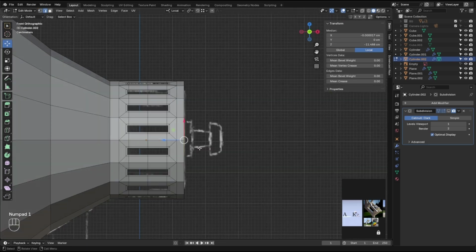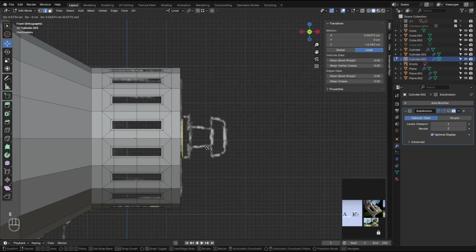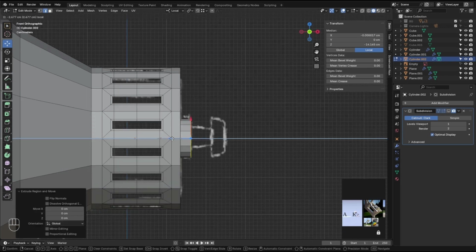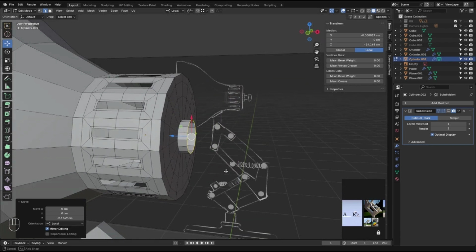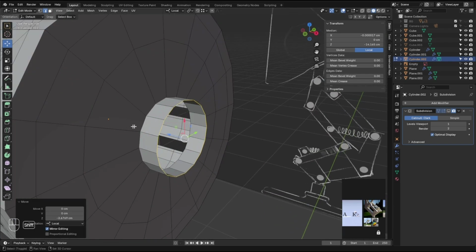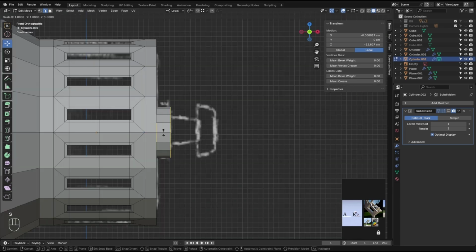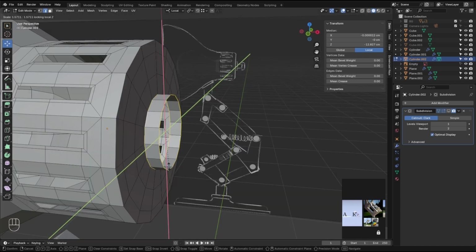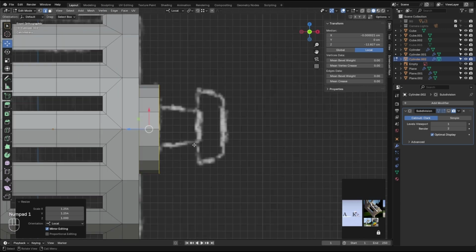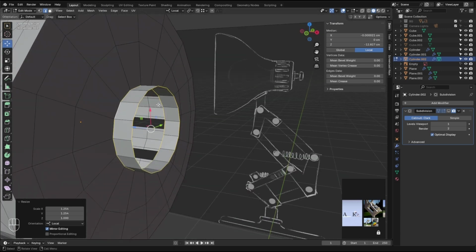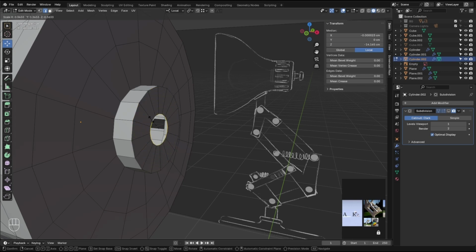While that one is selected, let's hit E, Z. So it's a little too small. So I'm gonna hold Shift, grab this one, and S, but Shift Z to keep it just in X and Y. Right? Back to the side view.